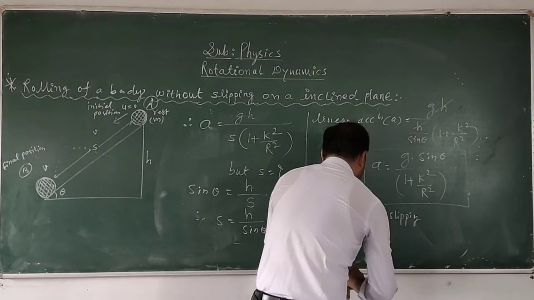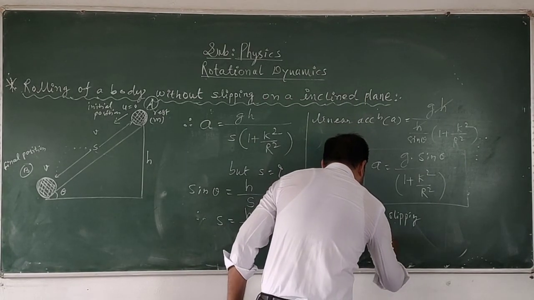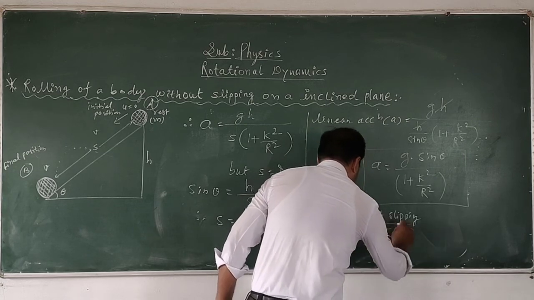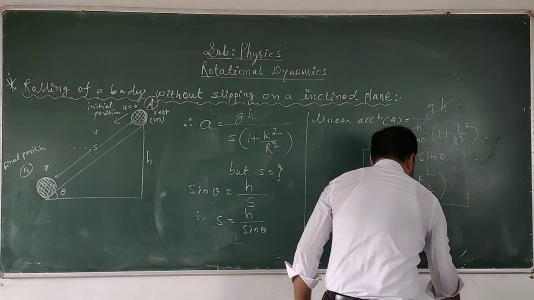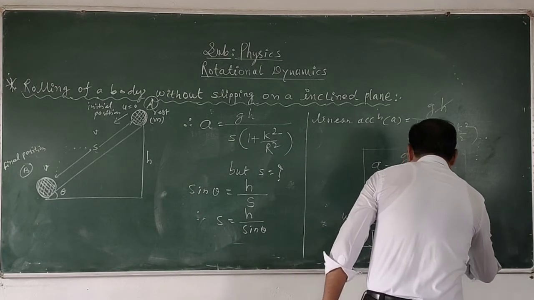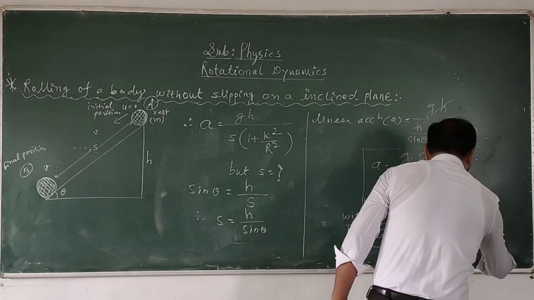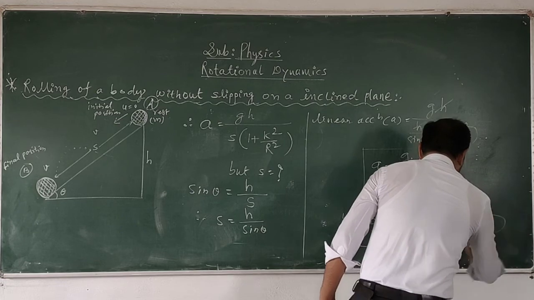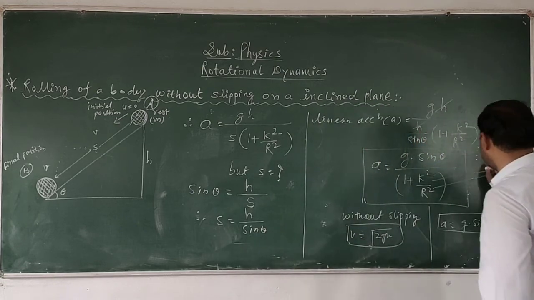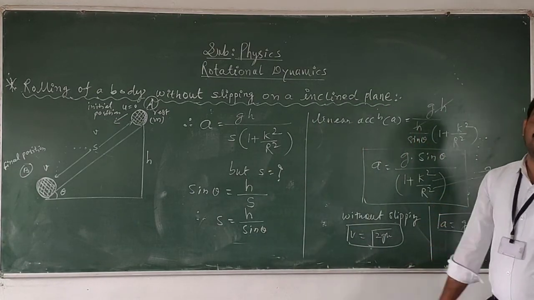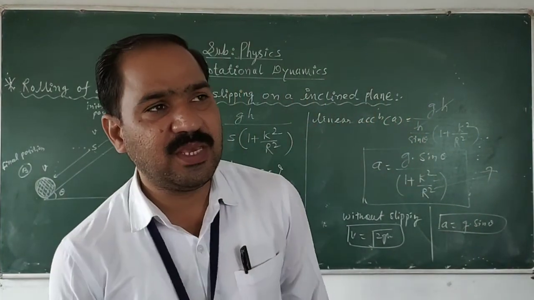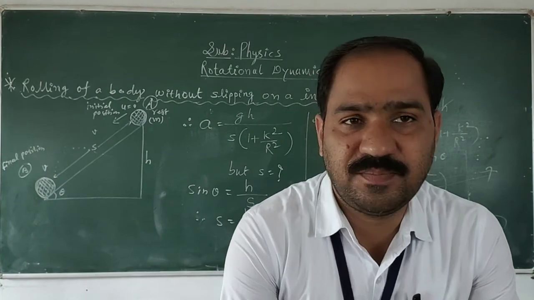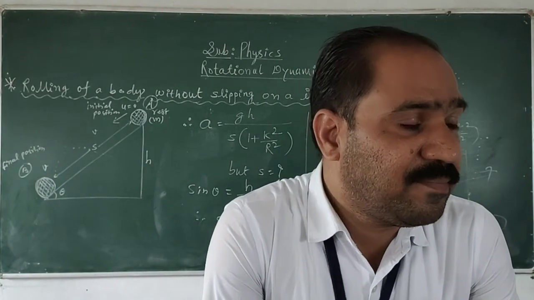Therefore, this will be the value under root of twice gh, the velocity without slipping. Again, acceleration without slipping, therefore a is equal to g into sin theta. This factor plays a very important role if the body moves without slipping or with slipping on the inclined plane surface.